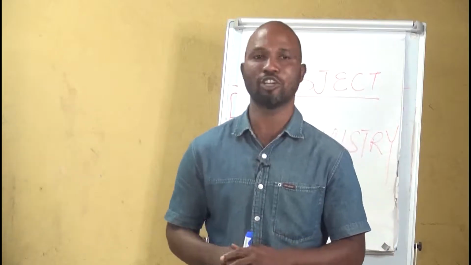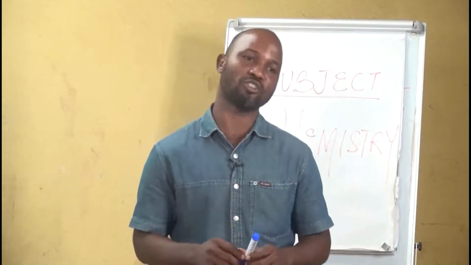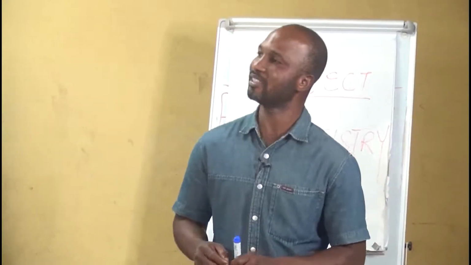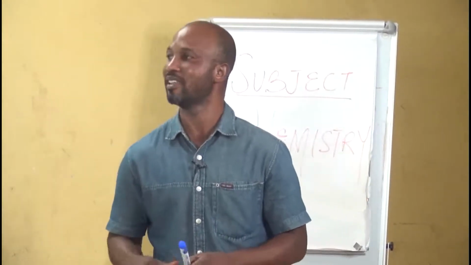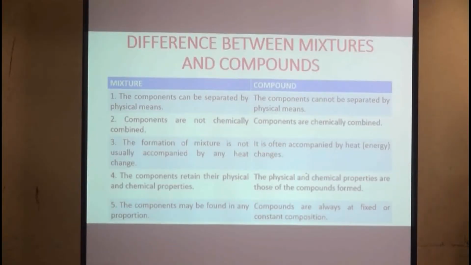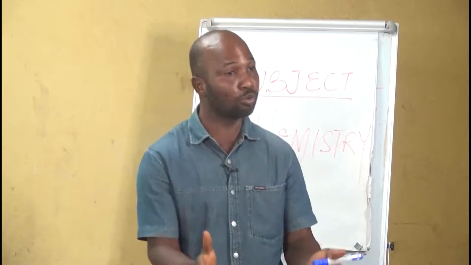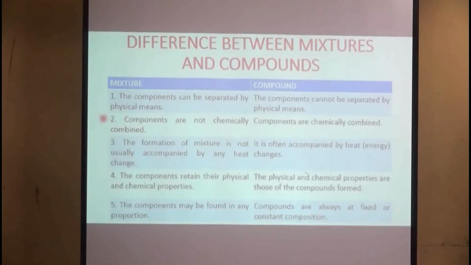Now I have to quickly differentiate between a mixture and a compound, because questions like that will arise in your examination and you'll be equipped with the answer. One of the basic differences between a mixture and a compound is that a mixture can be separated by physical means, while a compound cannot be separated by physical means. The other one is that components are not chemically combined in a mixture because there are no bonds broken and there are no bonds formed. But in a compound, they are chemically combined together because old bonds are broken and new bonds are formed.